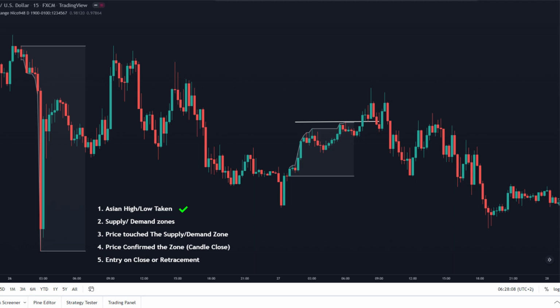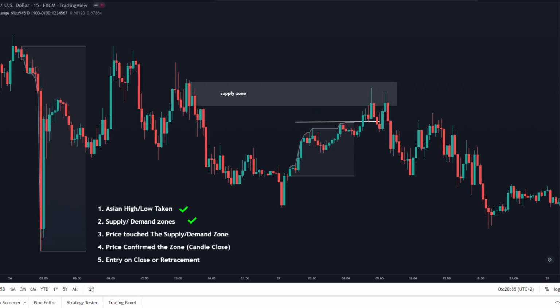I don't think I have mentioned that before, but the market, if it wants to go up, will first take the liquidity on the low of the Asian range, and vice versa. And from here we can see that we have two supply zones above the Asian range high. But this one here didn't confirm because price traded above it before closing bearish.